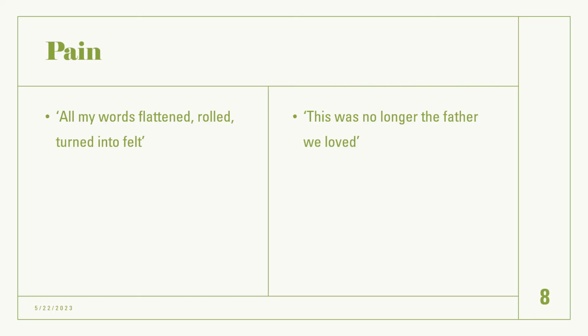We then have pain and how they both represent pain. "All my words flattened, rolled, turned into felt." So our verbs there, flattened and rolled, are quite interesting verbs where she's talking about how she feels as though she cannot speak anymore. All the words that she wants to say to her son as he's leaving are flattened down.